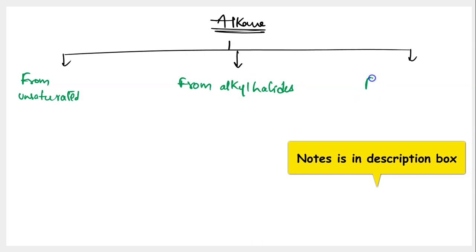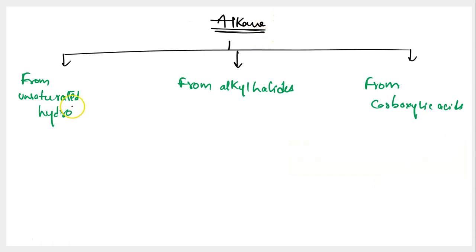And the third one is preparing alkanes from carboxylic acids. If you look at these 3 types, you are talking about the starting material to be taken in order to prepare alkane. In the first case, unsaturated hydrocarbon is the starting material. In the second case, alkyl halide is the starting material. In the third case, carboxylic acid is the starting material. But the point is, after taking the starting material, what should you do so that you convert it into alkane? You take unsaturated hydrocarbon, that sounds good, but then what do you do to it so that it gets converted into alkane? That's what we are writing over here.